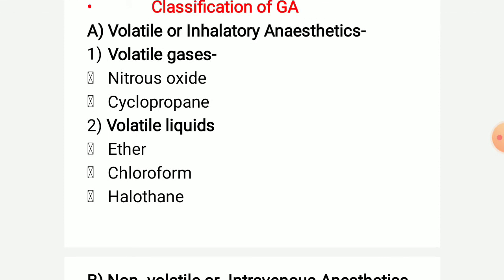So these are volatile in nature and used as general anesthetics, and these are administered by the inhalation route. So these are also called inhalatory anesthetics.